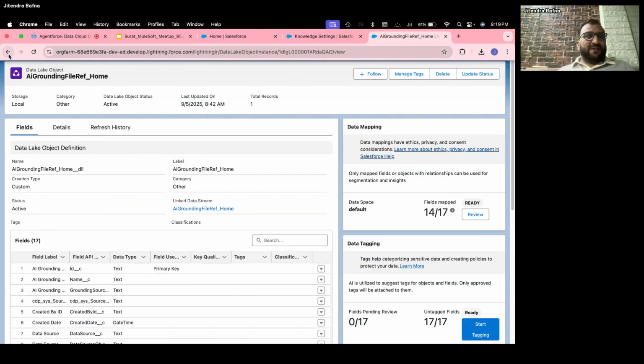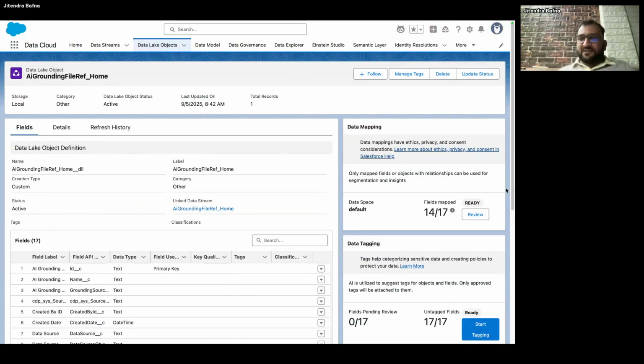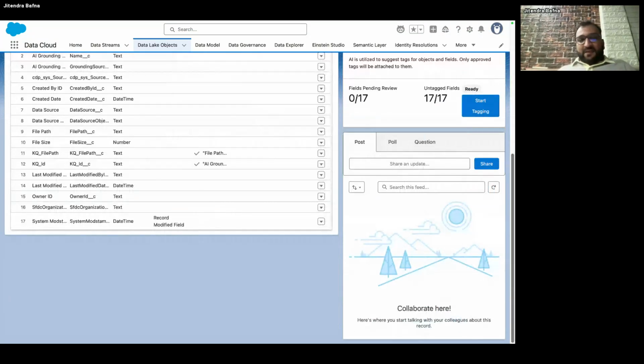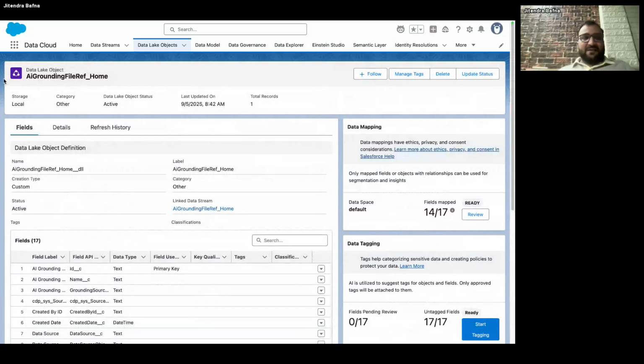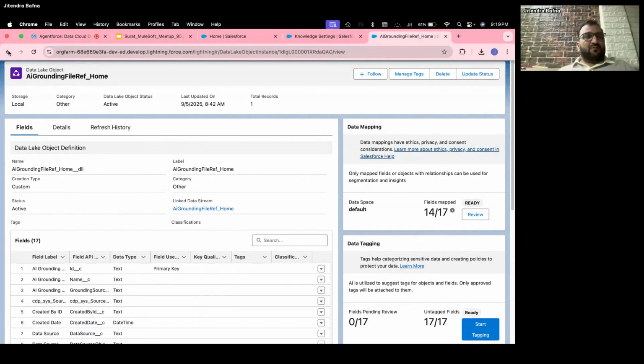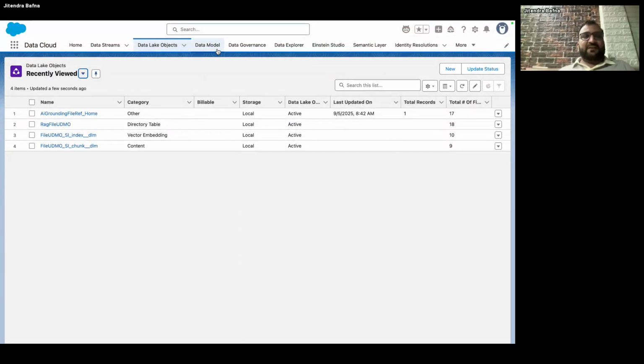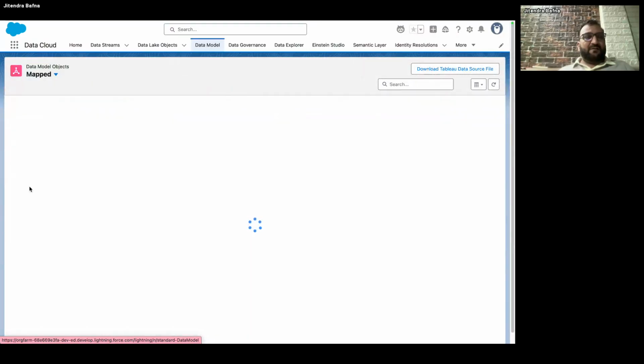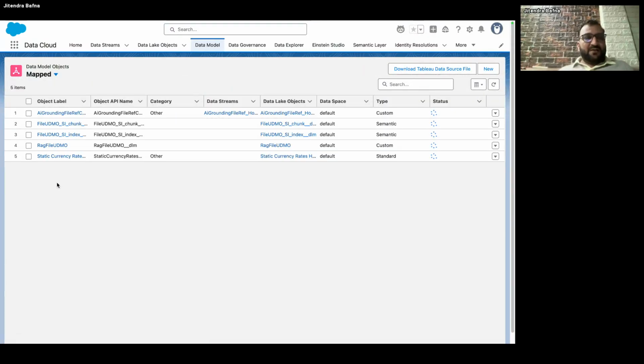Here you can see all the information. Once it creates the DLO, it creates the same record here also. Here you can see the record. This is again chunk and index. As I mentioned, whatever file you are uploading will be divided into multiple chunks. The unstructured file is divided into multiple chunks, and each chunk is associated with one index.